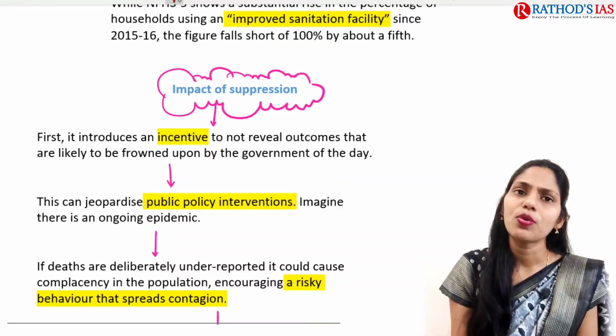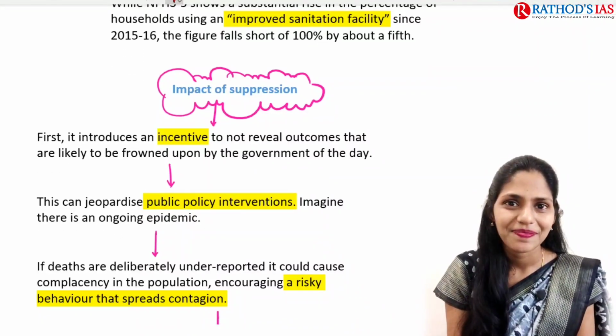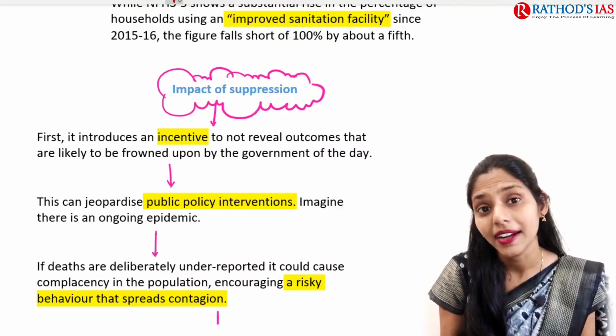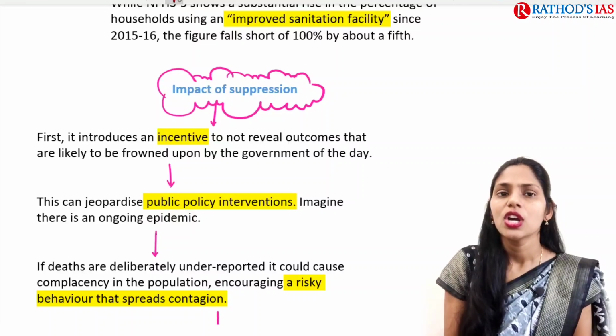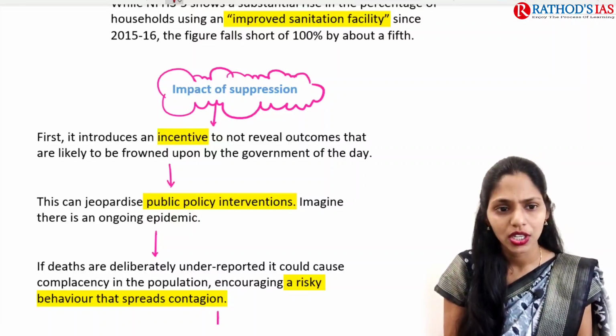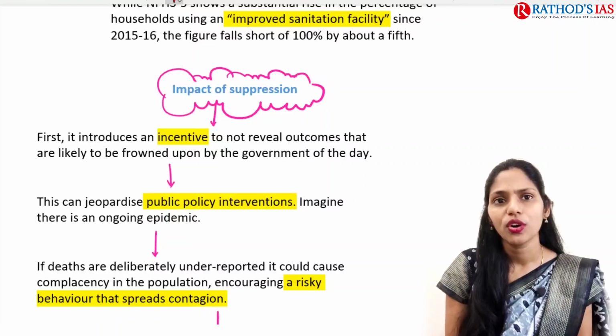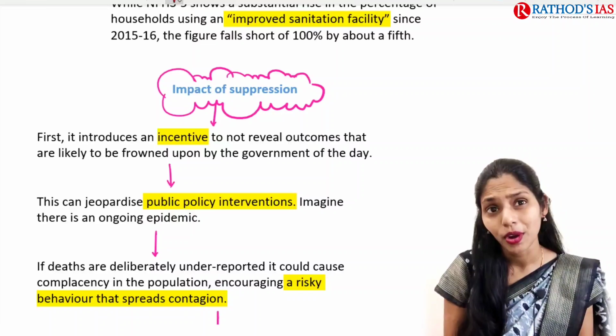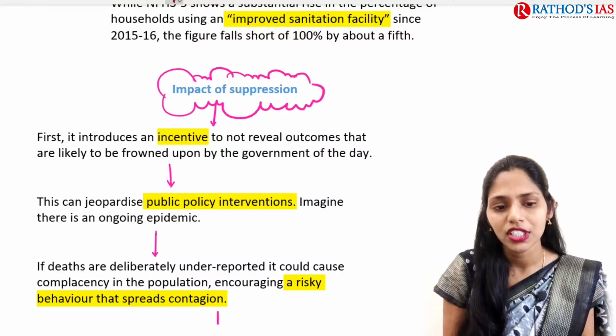Actually these reports are in favor of the present government, because the present government came up with the Swachh Bharat Abhiyan regarding open defecation, right? So what is the impact of the suppression of the data? Whenever we are not getting the actual data, what happens? We are not going to provide incentives, and we are not going to provide proper policies for addressing the ground level issue.